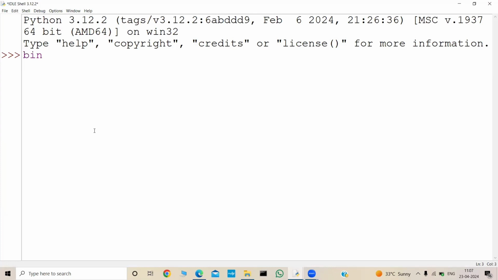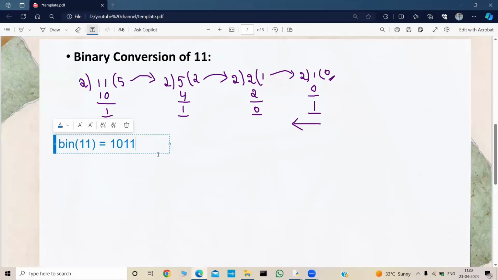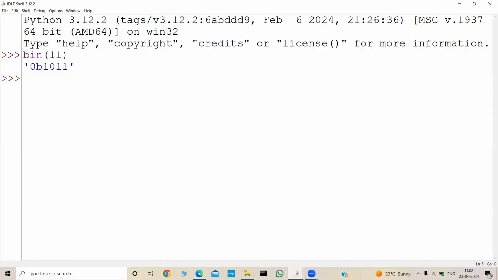In Python, we can use the bin function. This is a predefined built-in function, and we just need to give the decimal number within this bin. And if you see, it was 1011, and we got 1011 only. So in this way, we can find the binary of any number. But this method is not the standard way of finding the binary conversion of a decimal number. So we need to think of the standard approach.